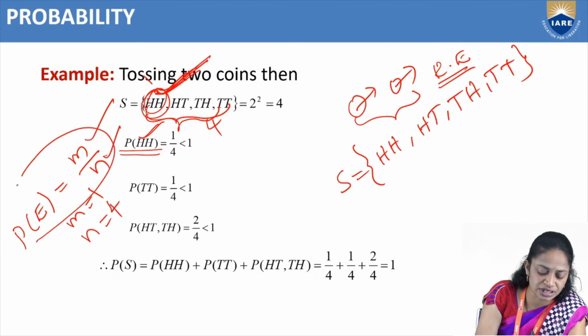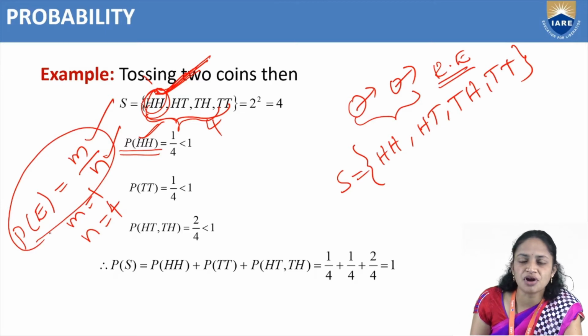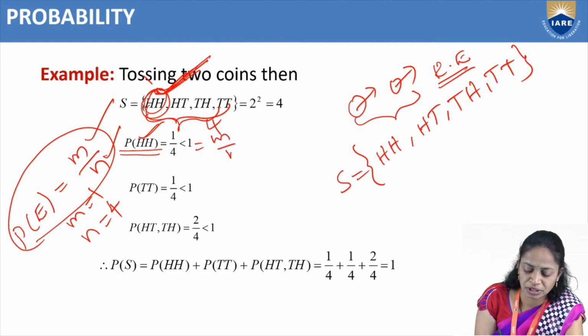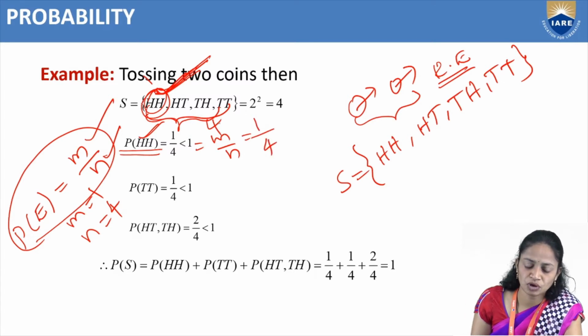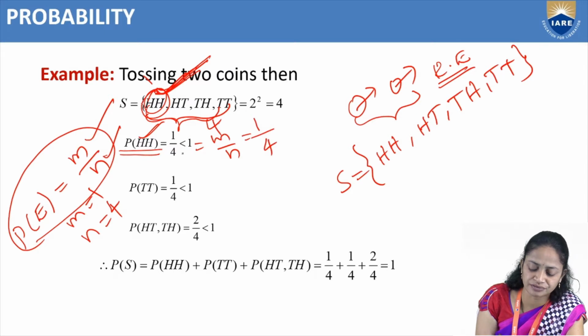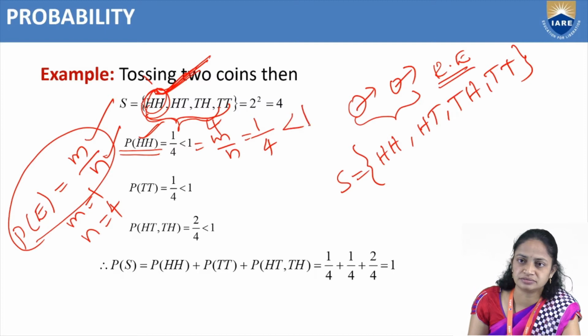According to our definition, P of E equals M by N, so the probability of head head equals 1 by 4. This is less than 1.